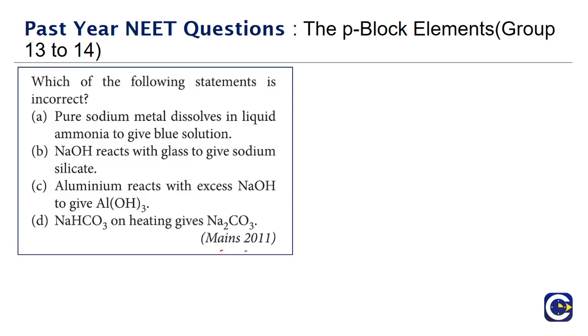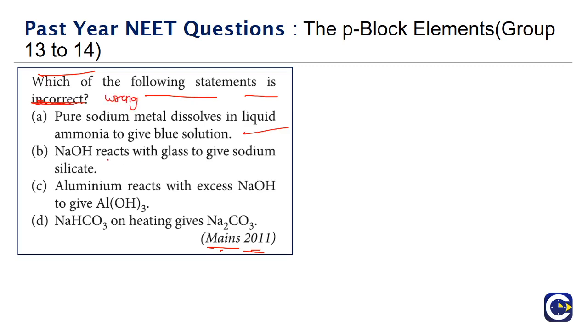Next we have a question that has come in 2011. Which of the following statements is incorrect? So we have to look at these options and tell which of them is incorrect. Pure sodium metal dissolves in liquid ammonia to give blue color. Yes, this is not in fact a P block question, it is an S block question. The ammoniated electrons are the reason for this blue color. So this is correct, and we are looking for the incorrect or the wrong one.